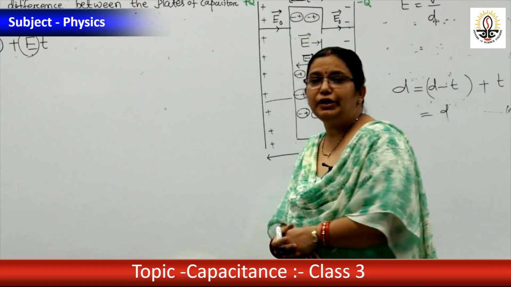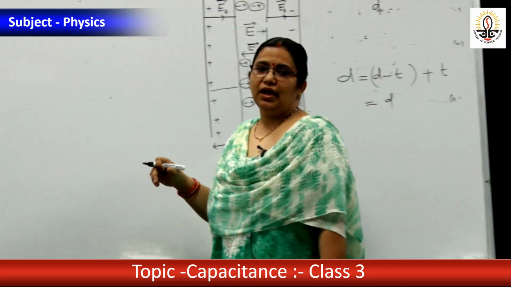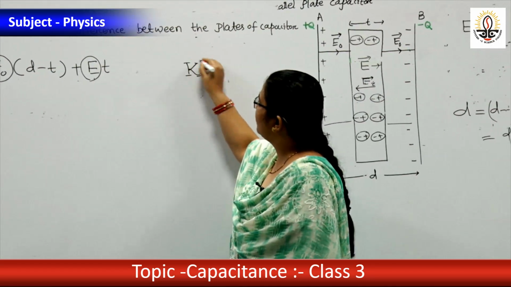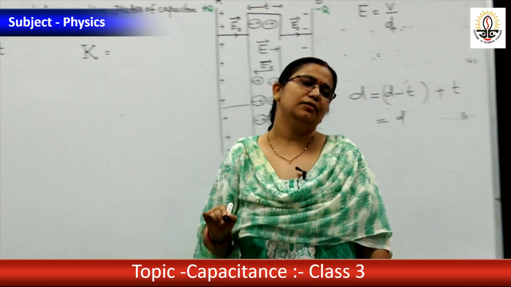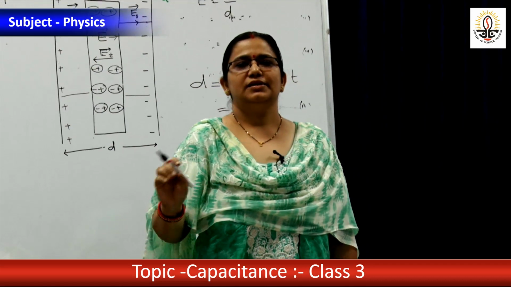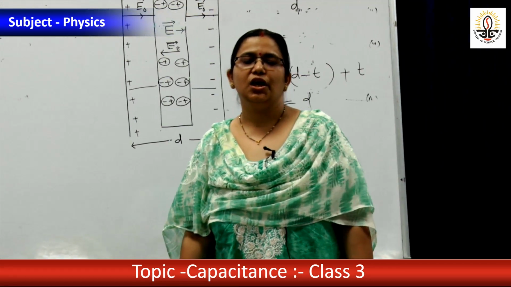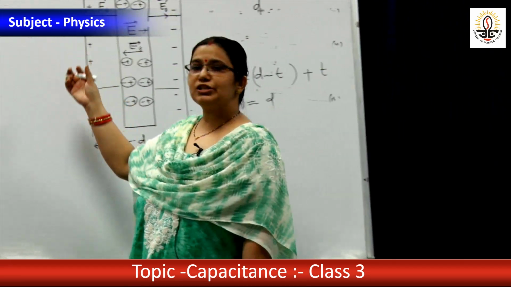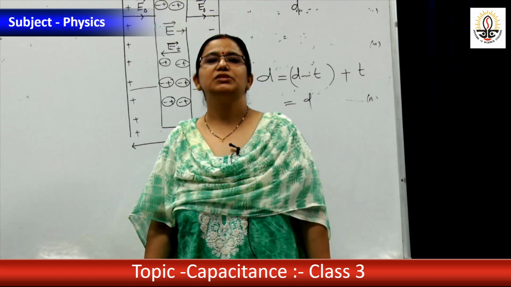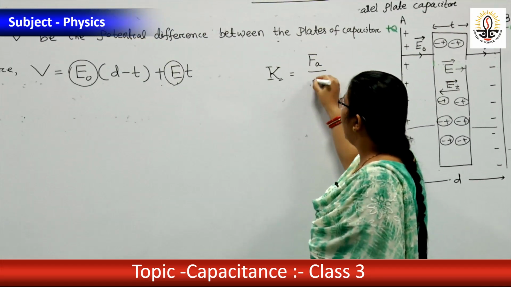Then what is the relation between E0 and E? As we know, K is the dielectric constant. There are two definitions of dielectric constant. We have already learned this in the first chapter. The dielectric constant of a medium is defined as the ratio of the force between two charges in air to the force between the same two charges in the medium, that is Fa by Fm.